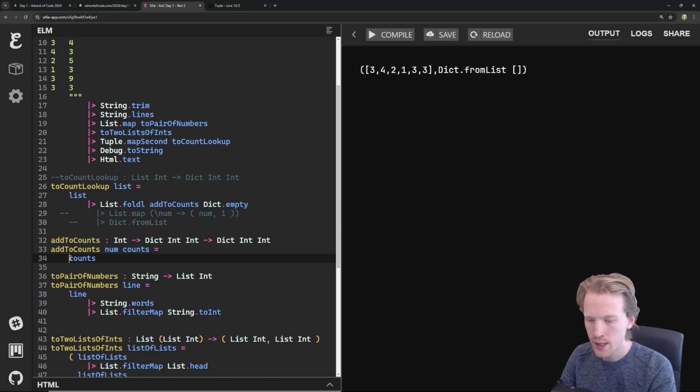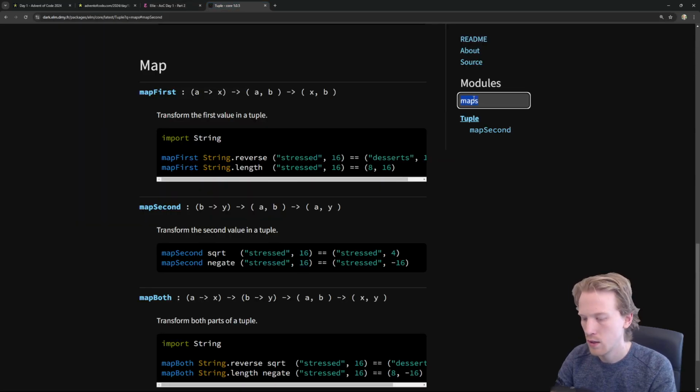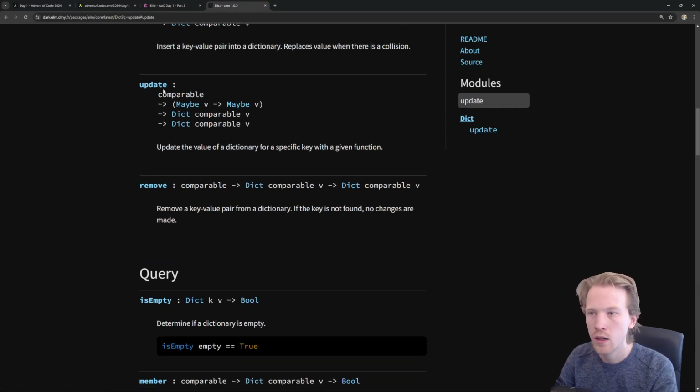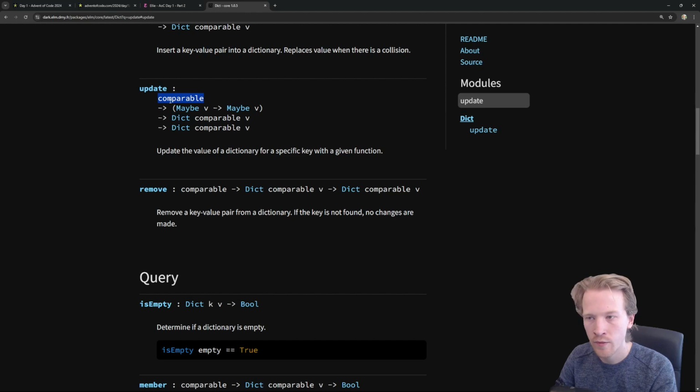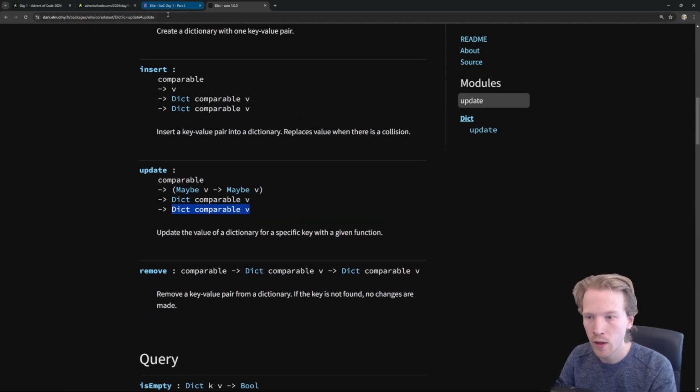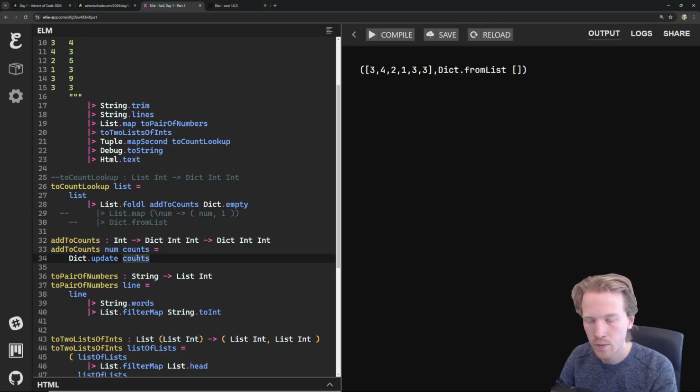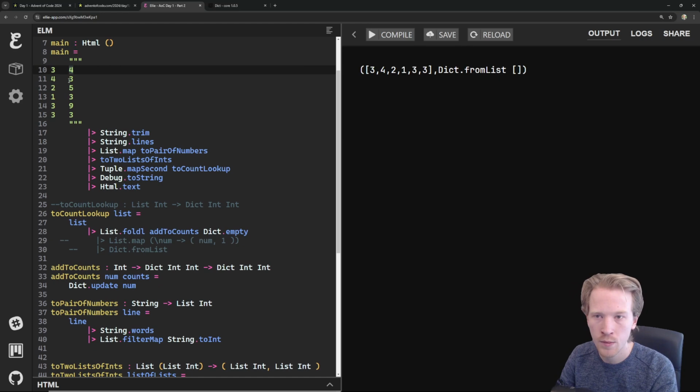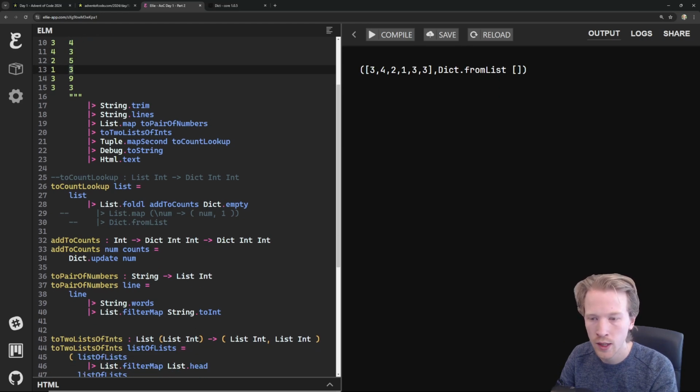But what you can imagine is I might do a dict.update. So let's take a look at how that works. Maybe I want to update that dictionary. So I can update at a certain value. I'm going to run a function, and then I'm going to take in the existing dictionary and return the new dictionary. So let's try that out. Let's define this int to int function together. So the key that I'm interested in adding things to is the number that I'm talking about. So maybe that's 4 the first time it comes in, then it'll be 3, then it'll be 5, then it'll be 3, that kind of thing.